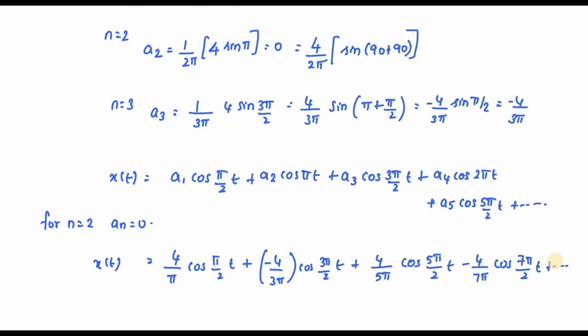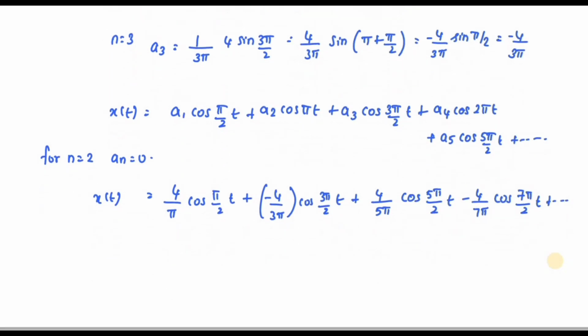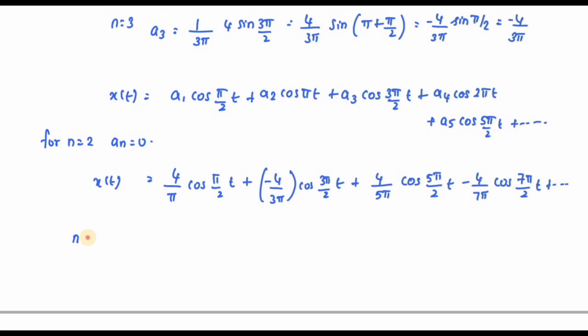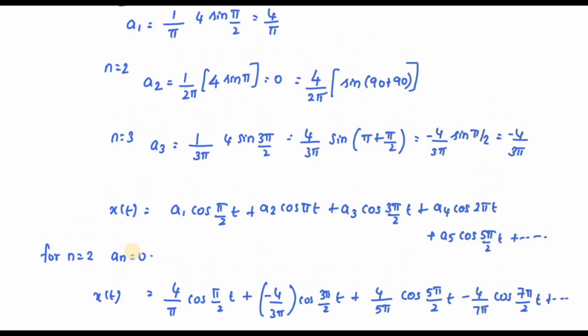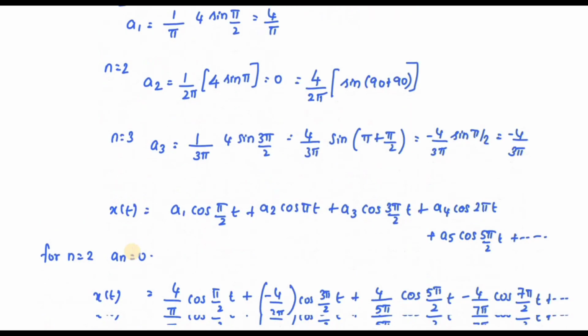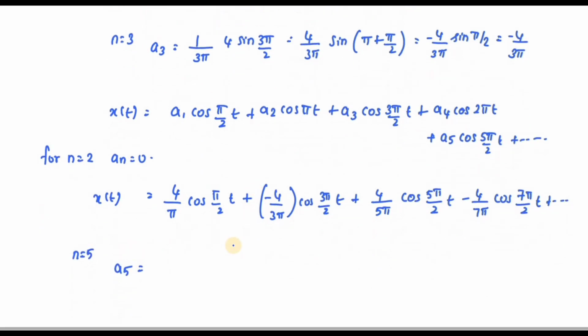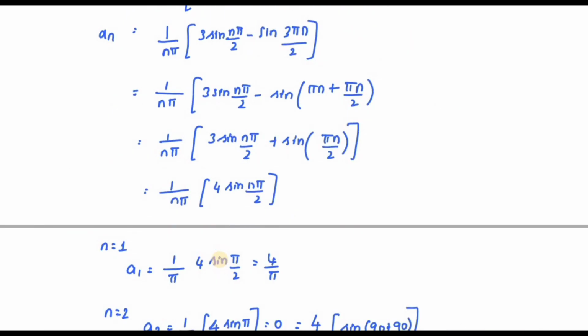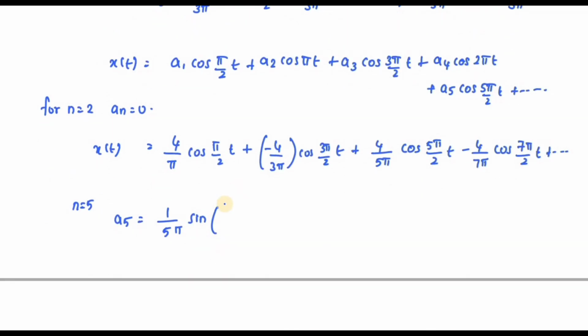So if you want, you can check by substituting n is equal to 5. For n is equal to 5, what happens to a5? a5 is 1 divided by 5 pi, 4 sin 5 pi by 2.